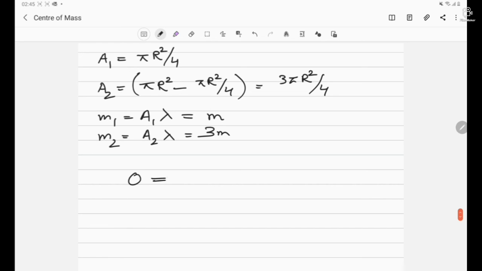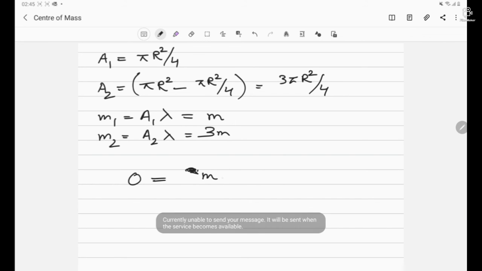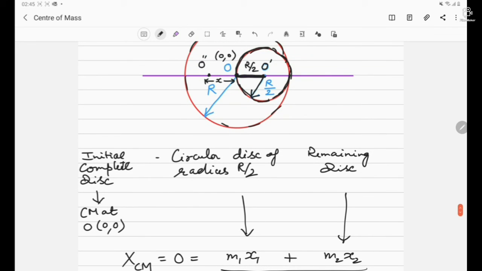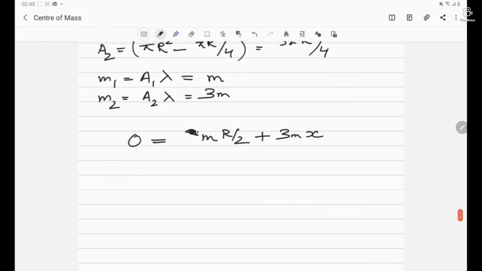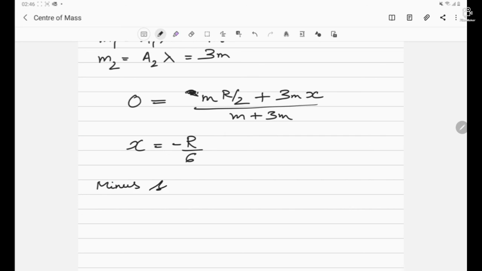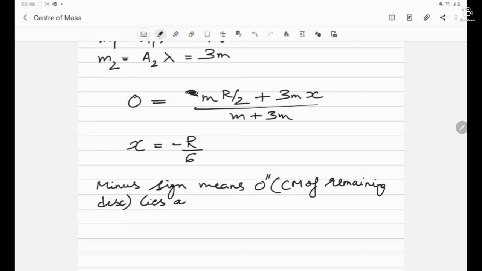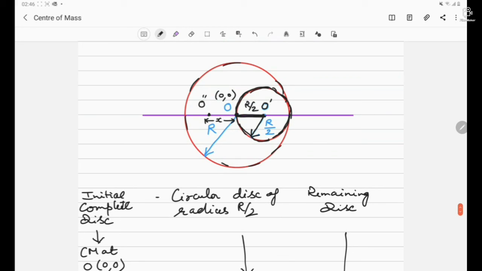So what next? 0 equals m, the first particle, and its distance from the center of mass O is r by 2. So here we have m multiplied by r by 2, plus 3m multiplied by x, the distance of O double dash from O, that I have assumed to be x, divided by m plus 3m. So if we want to find out the value of x, we are getting r by 6 with a minus sign. It means that O double dash, the center of mass of the remaining disk, lies at the left of the origin O. So this is how we solve the question whenever a part of the system is removed.